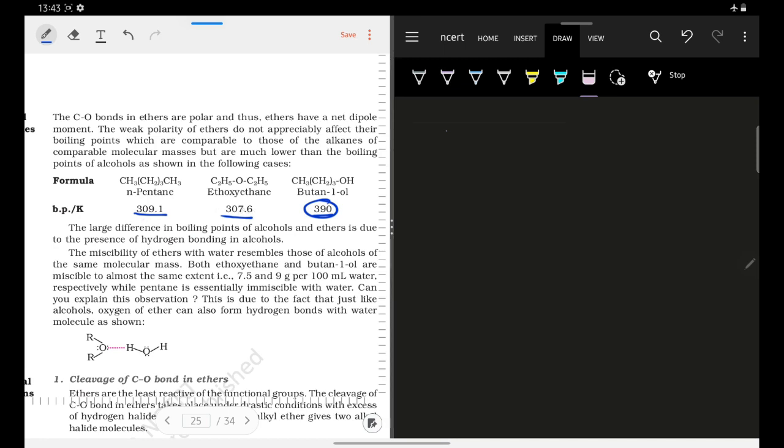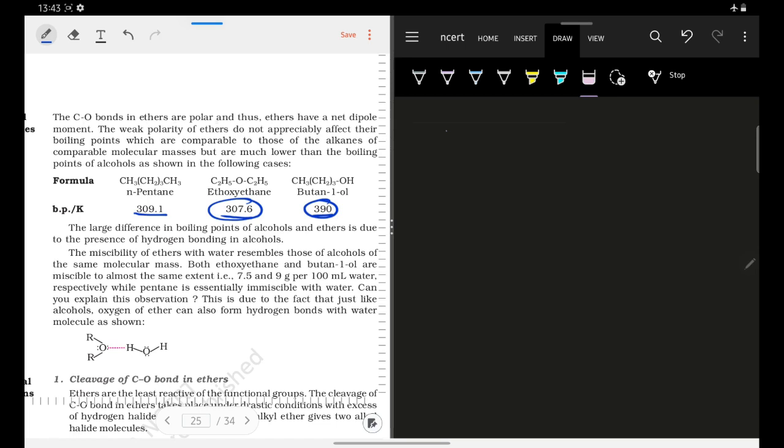We can see that ether has a lower boiling point, but we know that as ethers are more polar, they should have had a higher boiling point as compared to simple hydrocarbons. But this polarity is not much. There is not much dipole moment between the oxygen and the carbon atom. So that is what they have written here.